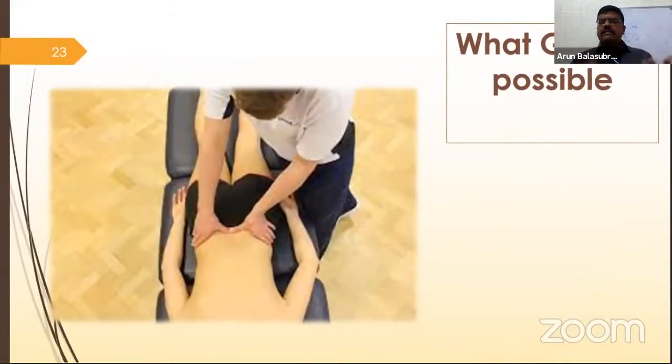Like what is the guide? Very, very simple question. What is this guide? So come, guide for the lumbar spine. What is it?